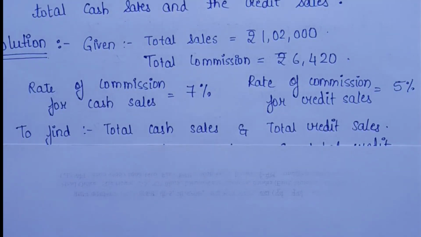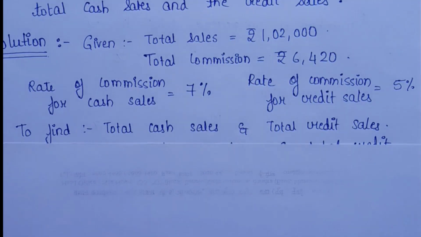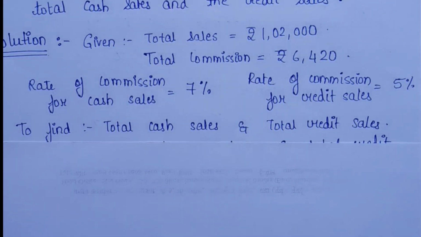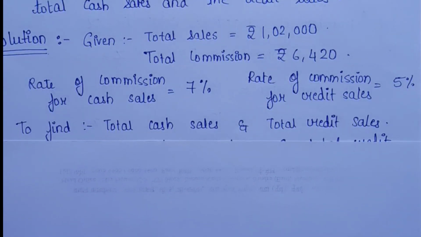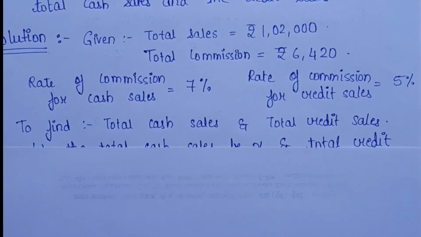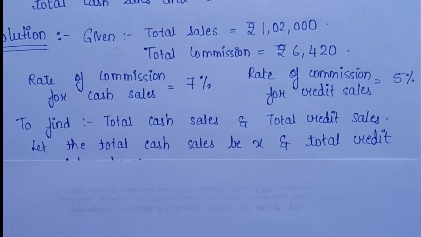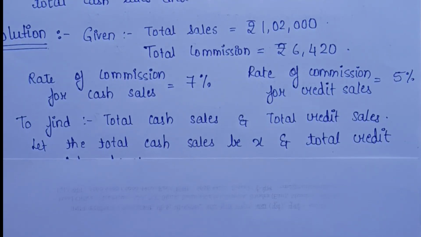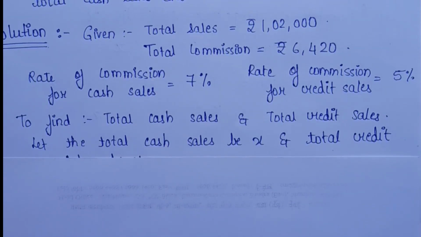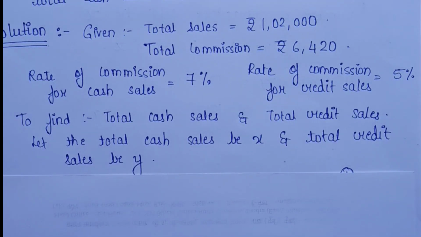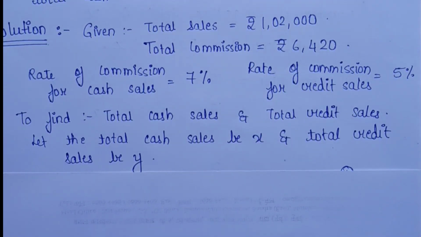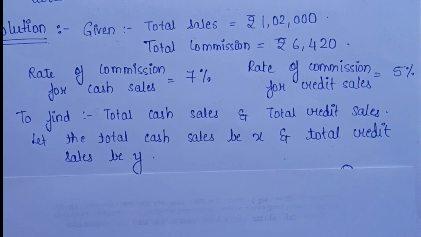So our main aim here is to find such two equations. Can we really find such equations? We'll look into the data and make some assumptions. Let the total cash sales be X and let the total credit sales be Y, because this is what we need to find out.